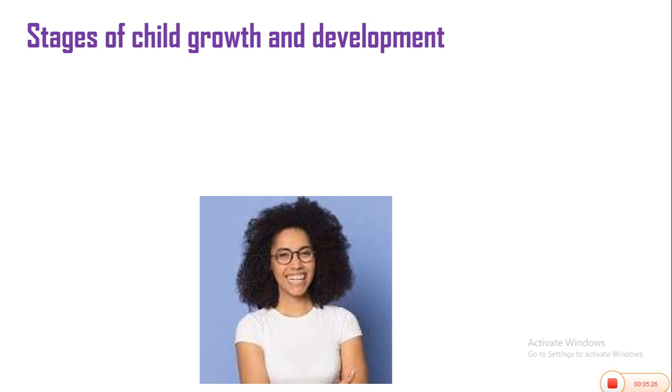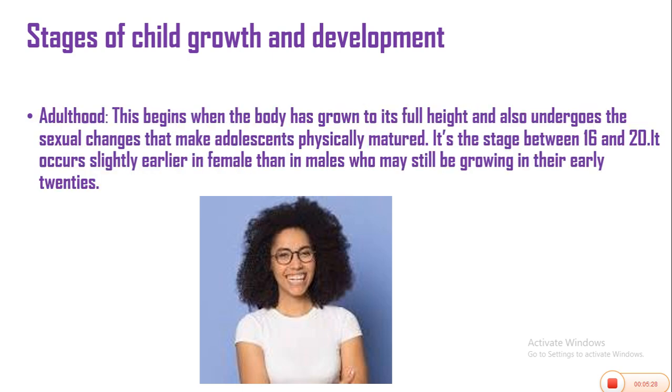The next stage is the stage of adulthood. Adulthood begins when the body has grown to its full height and also undergoes the sexual changes that make adolescents physically matured. It is the stage between 16 and 20. It occurs slightly earlier in females than in males, who may still be growing in their early 20s.